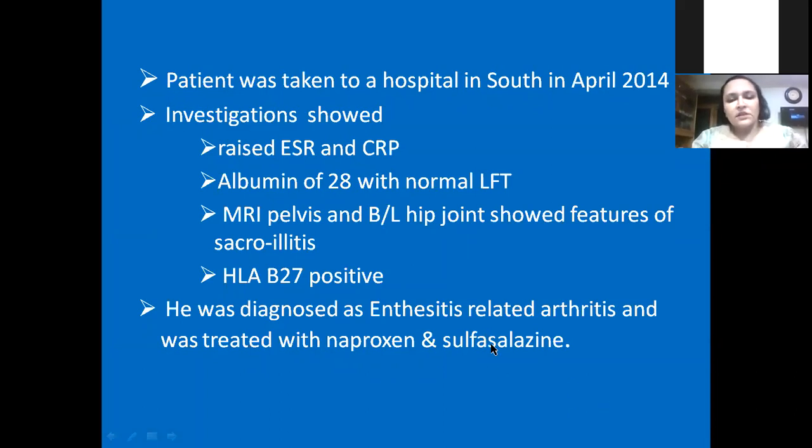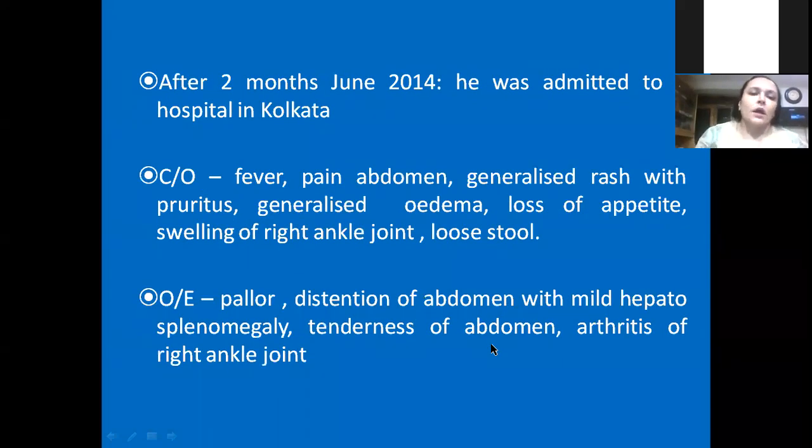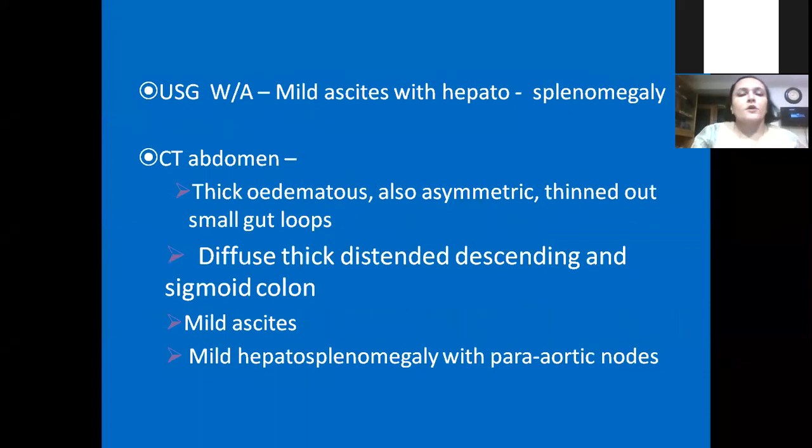Mind me, this sulfasalazine helped this child a little bit, but after 2 months, in 2014 again, he was admitted to a local hospital in Kolkata. He was admitted with fever, pain abdomen, generalized rash with pruritus, generalized edema, loss of appetite, swelling of the right ankle joint, loose stools. And he was quite pale. There was distension of the abdomen, and apparently we thought there were probably features of peritonitis. Arthritis of the right ankle joint was quite prominent. It was swollen. Ultrasound showed mild ascites with hepatosplenomegaly.